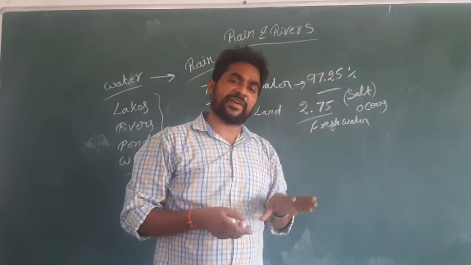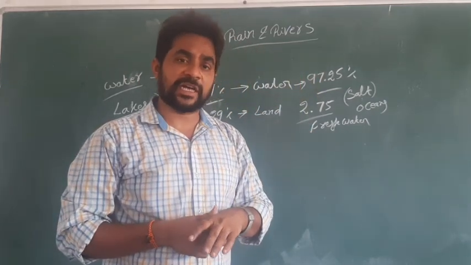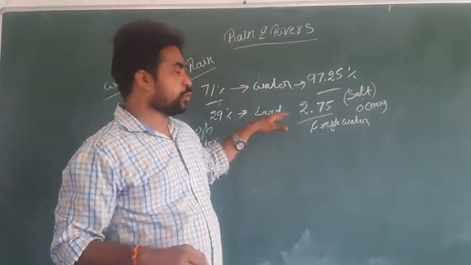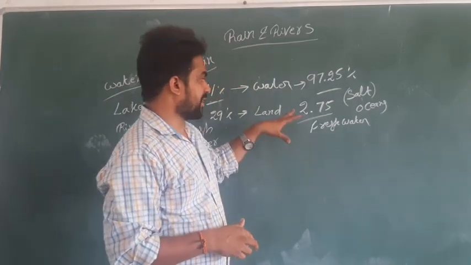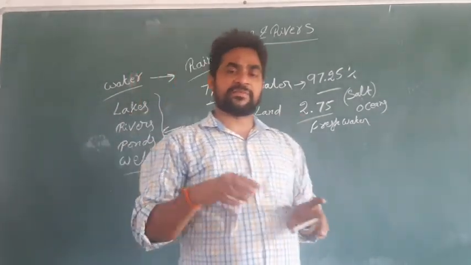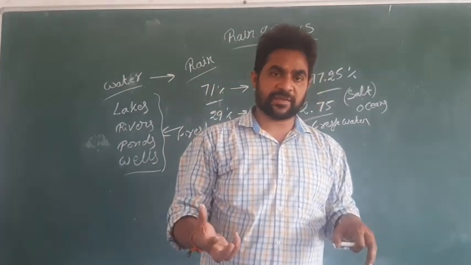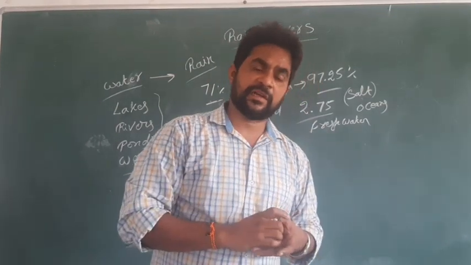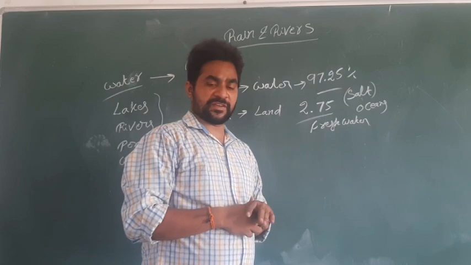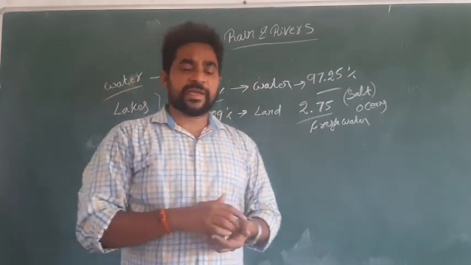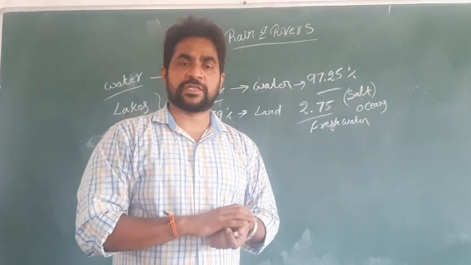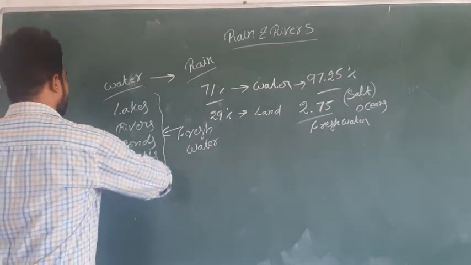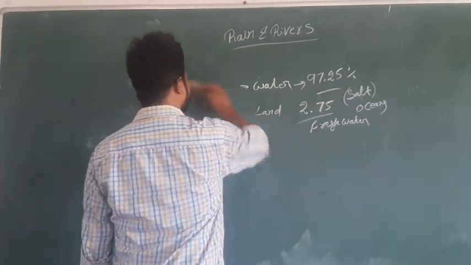97.25% of water is available in the form of salt water, available in oceans. And also 2.75% of water is available in the form of fresh water, that may be surface water, subsurface water, and also the water found in rivers, lakes, everything. Even the ice caps are also a part of the 2.75%. So here we have to know how the rains occur, and we are going to discuss this today in our class.